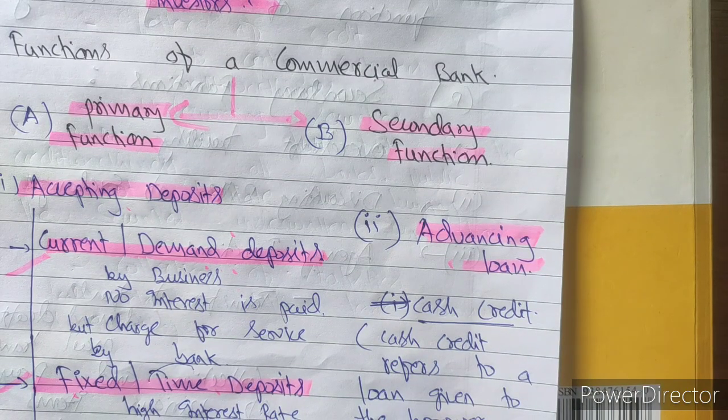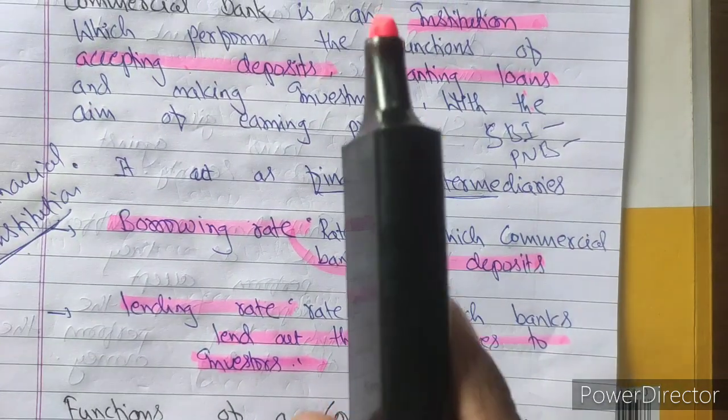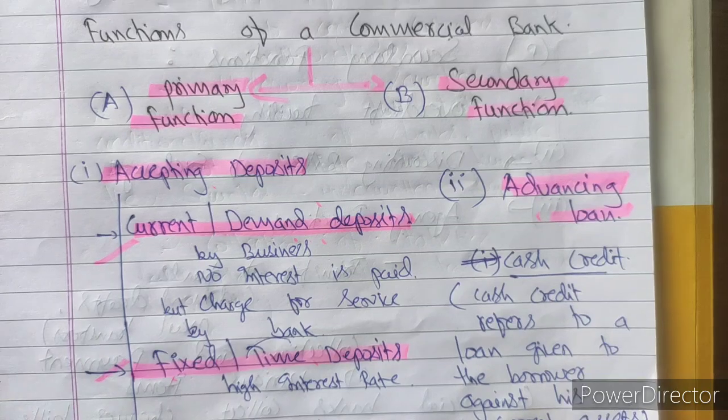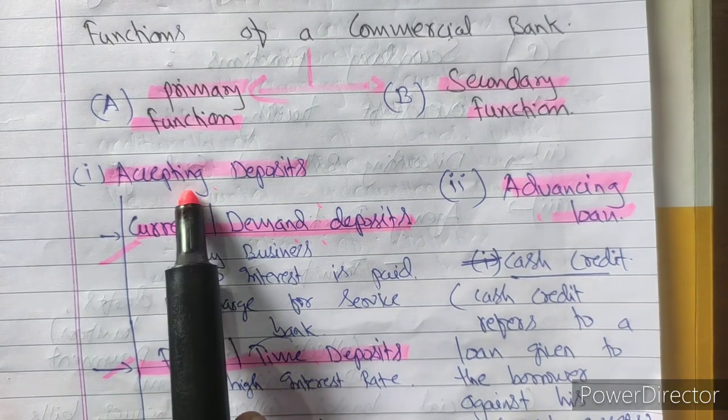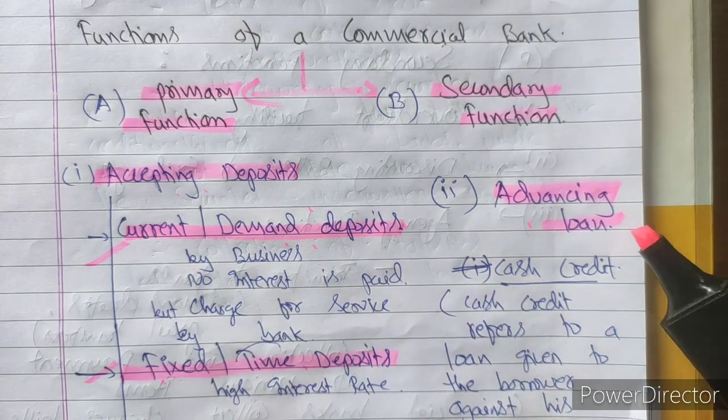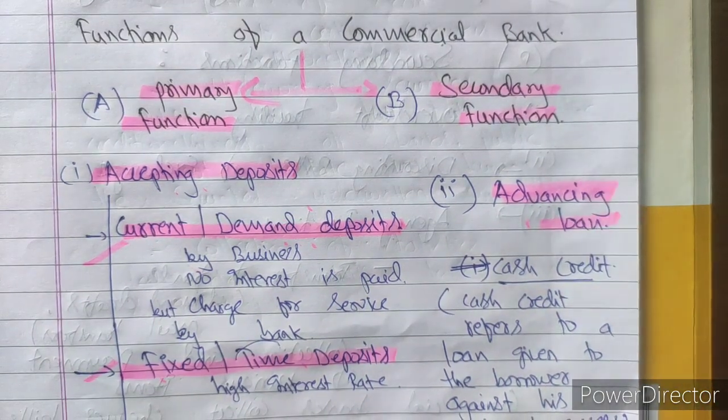In the meaning itself we have cleared that a commercial bank does investment in order to earn profit. So what investment are they doing? They are accepting deposits, and these are the deposits that the commercial bank has. They are advancing it to needy people at a rate of interest.